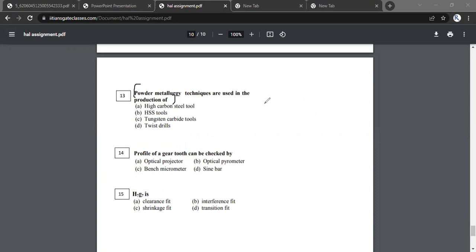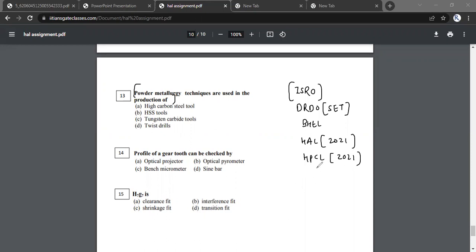In fact, we have covered in this particular mock examination questions from ISRO also, DRDO that happened before, through set examination, and BHEL questions. In fact, the HAL question is a memory-based question asked in 2021 based on student feedback from those who have given the examinations. HPCL already happened in 2021, and in fact a year before also. So there are so many exams that we have seen, and we have taken questions from them. So that is a totally relevant mock exam. These are the sample assignments for HAL.